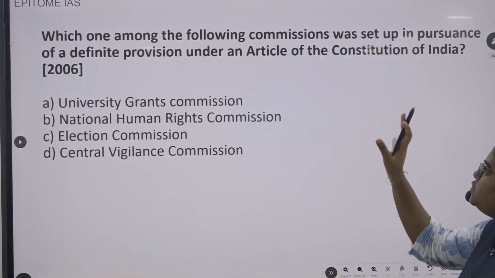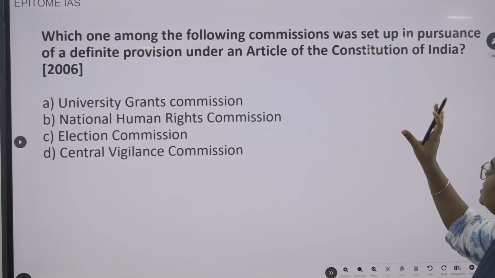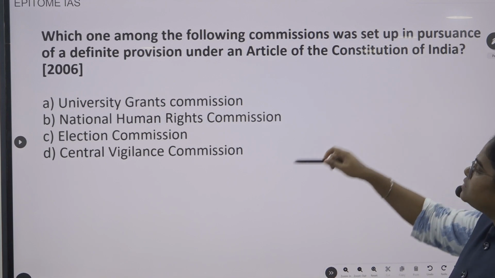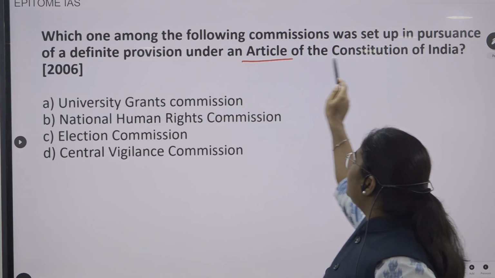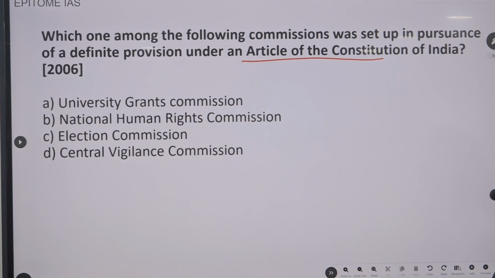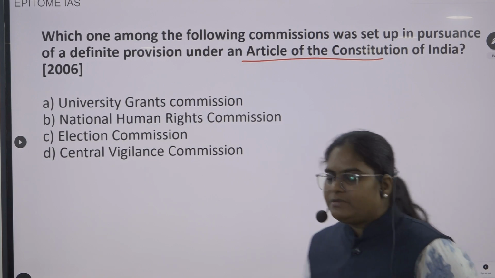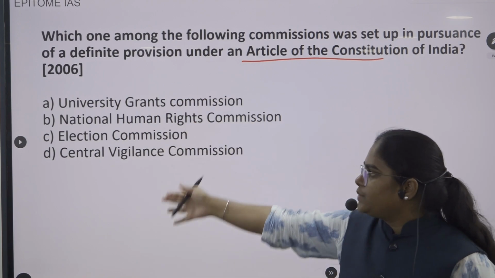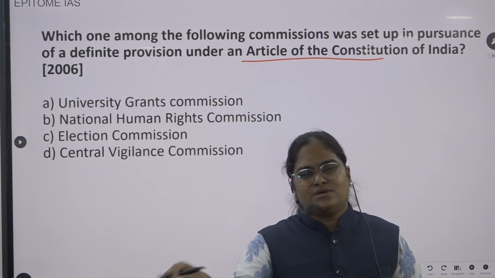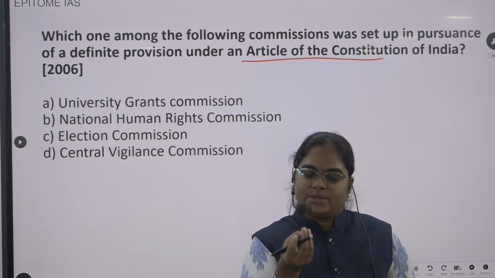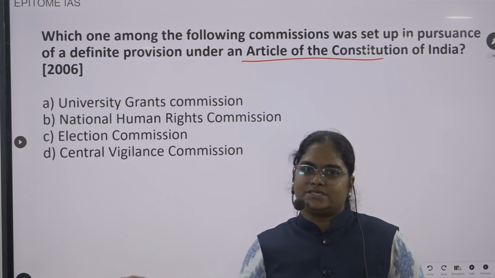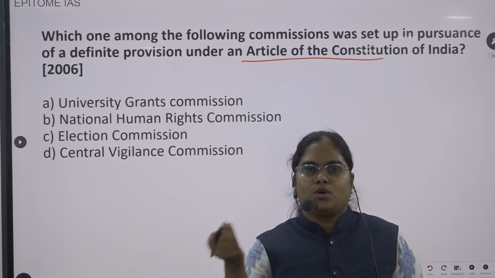Next question. Which one among the following commissions was set up in pursuance of a definite provision under an article of the Constitution of India? Simply, what they are saying is, which of these have been constituted by the Constitution of India? In other words, which of these bodies are constitutional bodies?